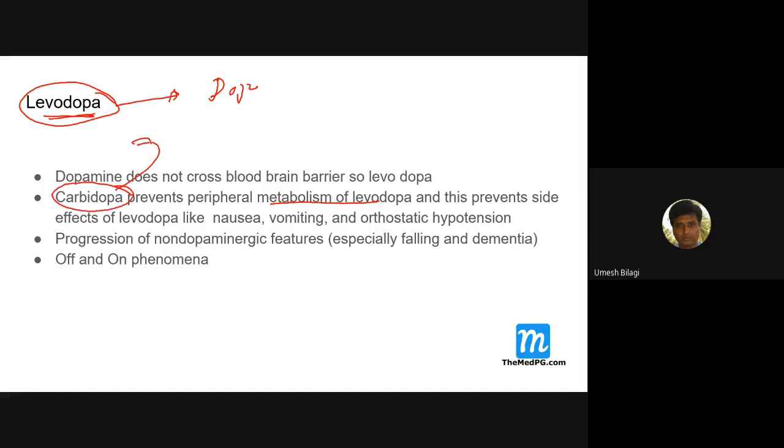Carbidopa prevents the peripheral metabolism of levodopa. Thus, it makes the levodopa available for the central nervous system. Peripheral degradation of levodopa is prevented by carbidopa. So it goes to the brain and does its job. That's all carbidopa does. That's why levodopa with carbidopa combinations are available in the market.